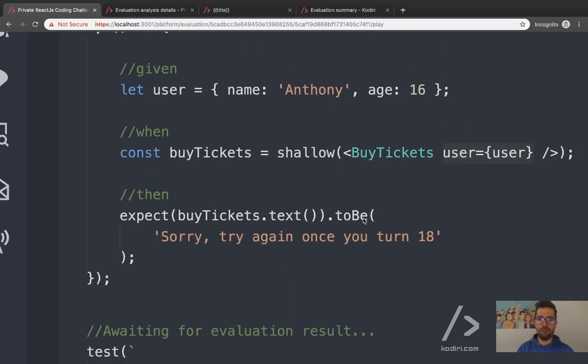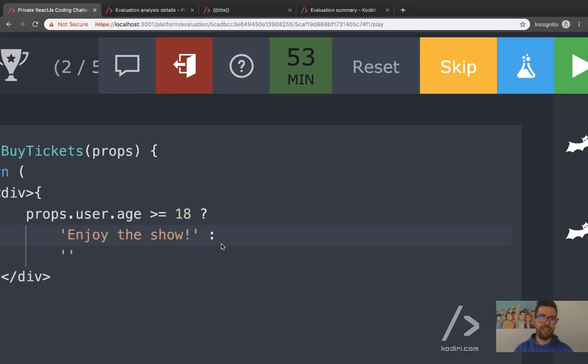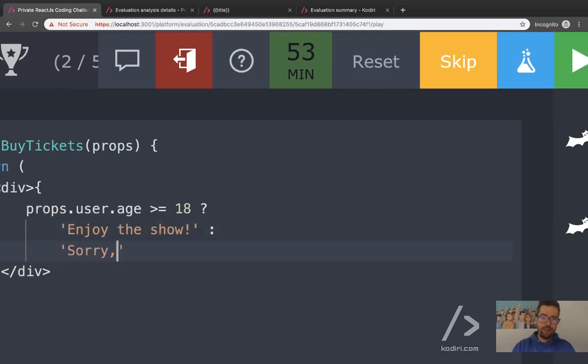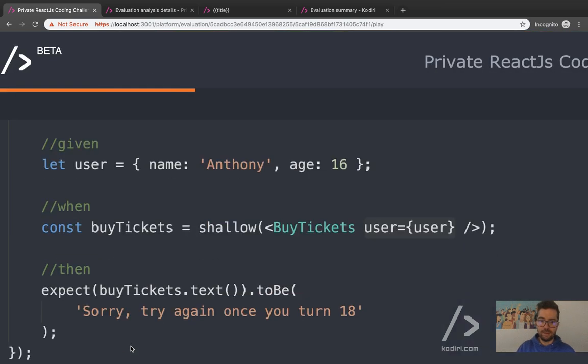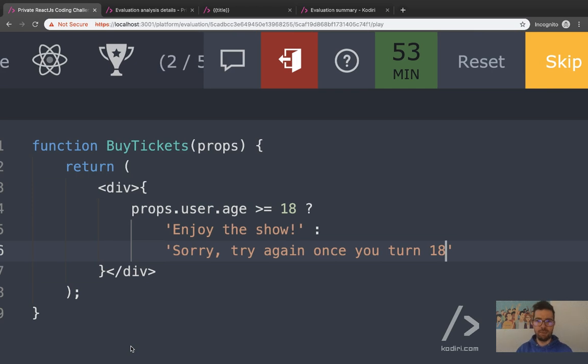Otherwise, if you are not 18 yet, sorry, try again once you turn 18. Something like that, yeah? Yeah, correct. Anything else, guys? Any typo, any problem?